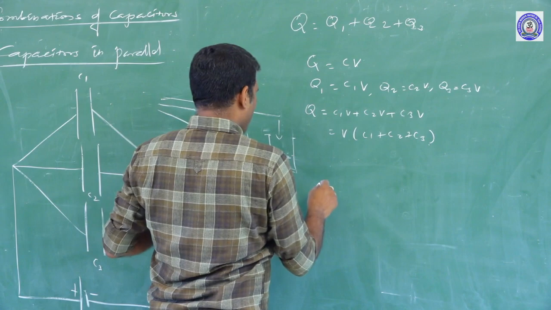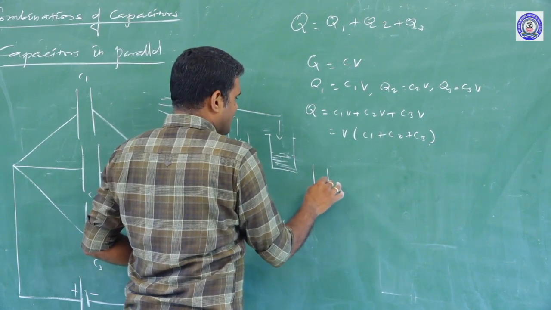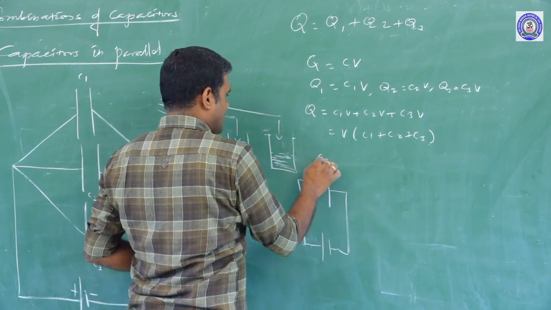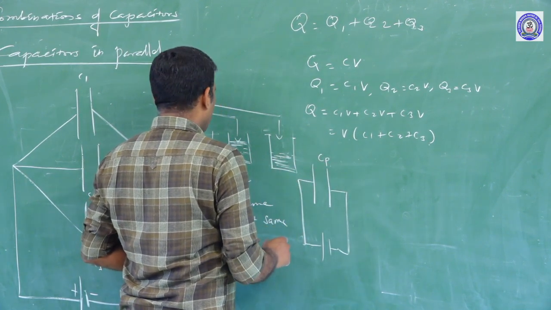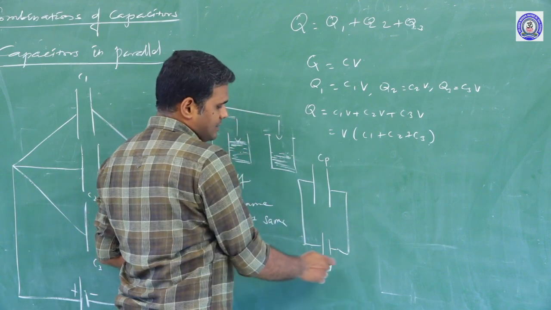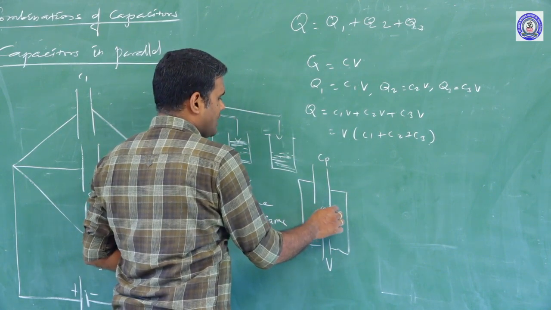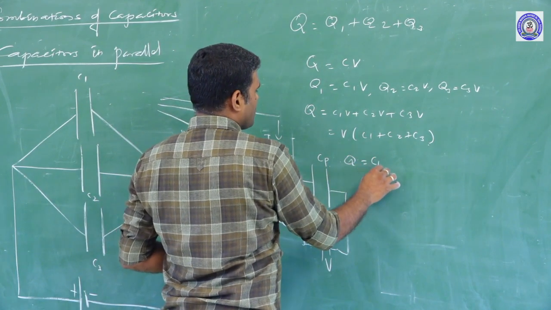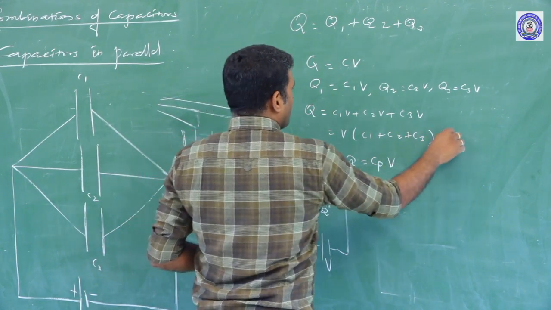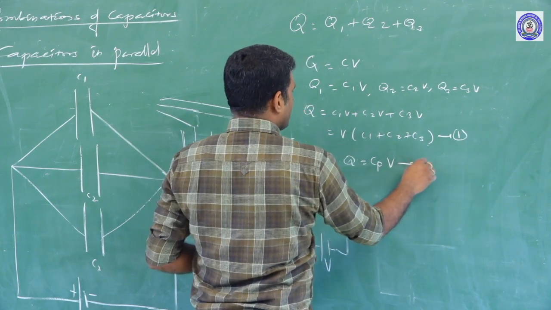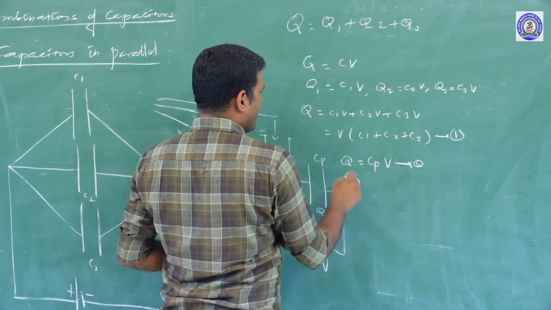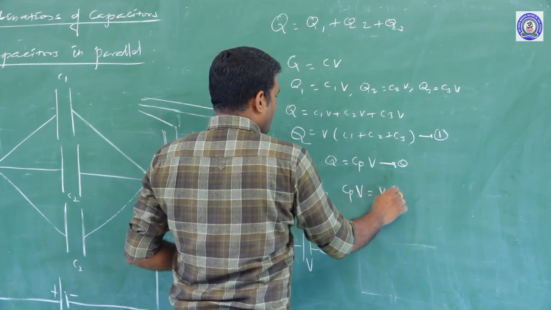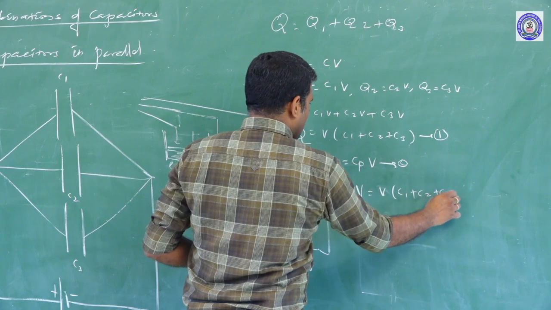Now, if all three capacitors are replaced by a single capacitor of capacitance, let us say Cp, connected across the same potential source, then the total charge here is said to be Q. Then I can write Q equals Cp into V. If I consider this as equation 1 and this as 2, substituting 2 in 1, I will have Cp into V equal to V into C1 plus C2 plus C3.